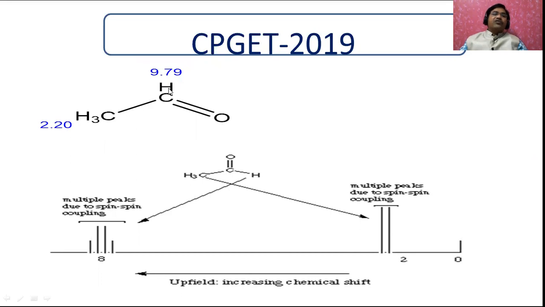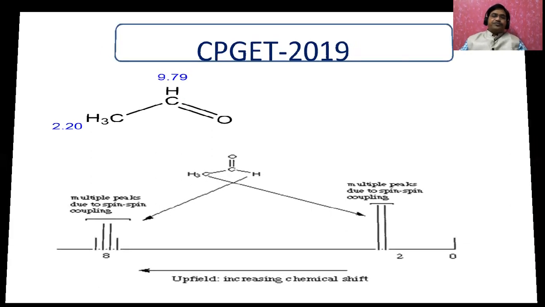Because of 3 protons, this 1 proton will give the quartet, 1 plus 3. Whereas here, the adjacent protons are only one, therefore 1 plus 1, you will get only a doublet. That's why only acetaldehyde will give the doublet as well as the quartet. That's why our answer is this option.